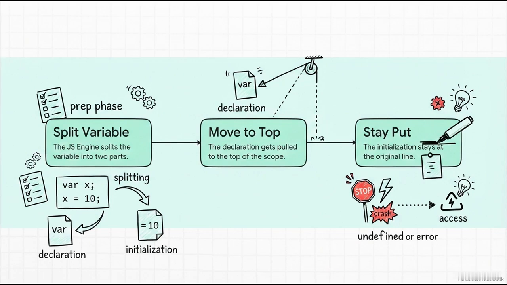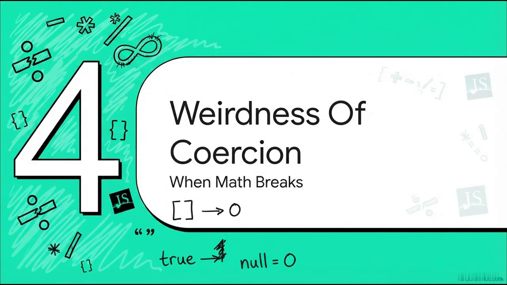Finally, in step 3, the initialization, which is the part where you actually assign the value, stays exactly on the line where you originally typed it. If you try to access it before that line, you're going to get undefined with var or a hard crashing error with let and const. Okay, part 4.